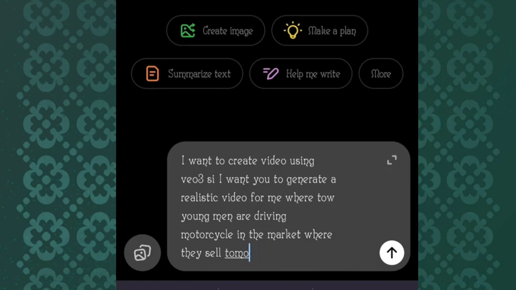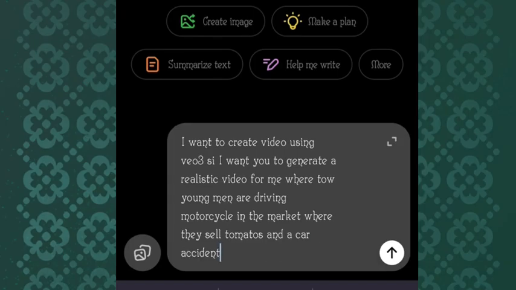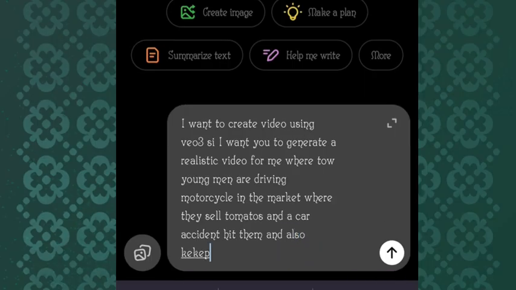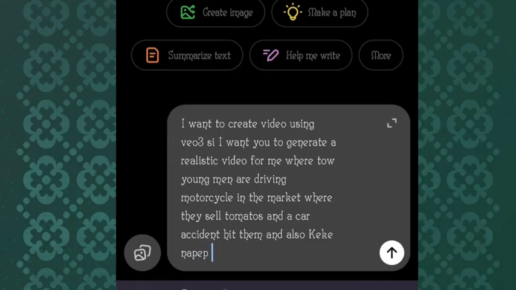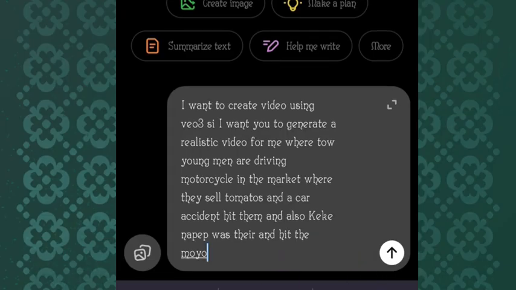I'm just doing it so that ChatGPT will understand what I mean. Tomatoes, and a car accident hit them, and also a keke napep was there and hit the motorcycle.